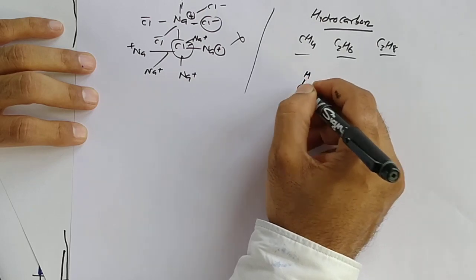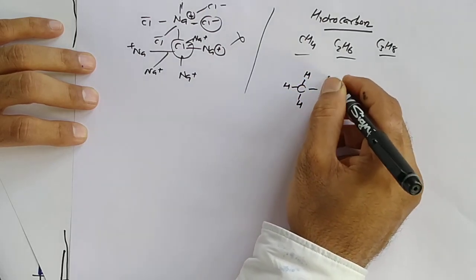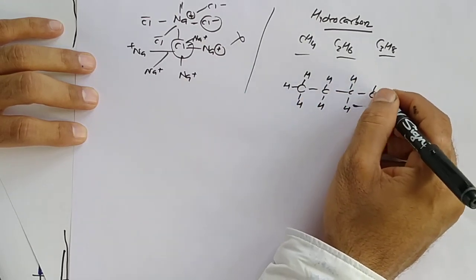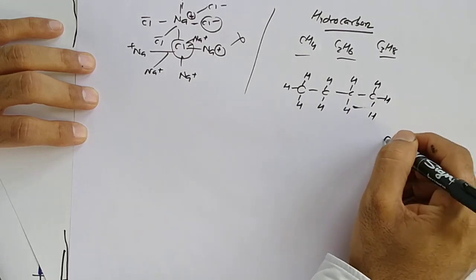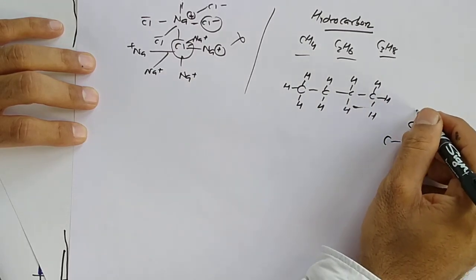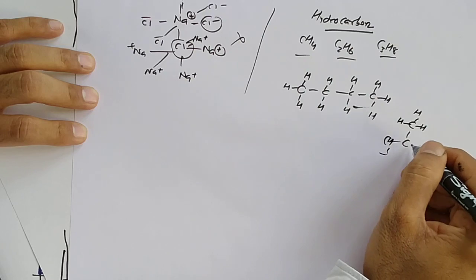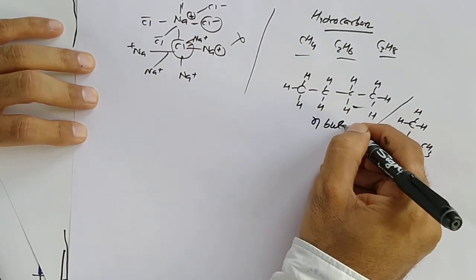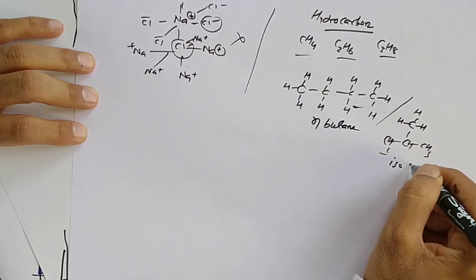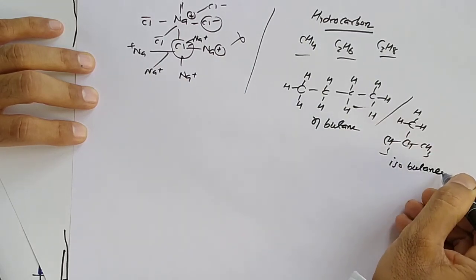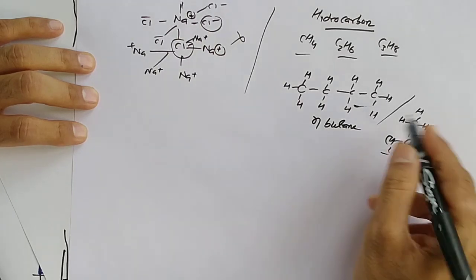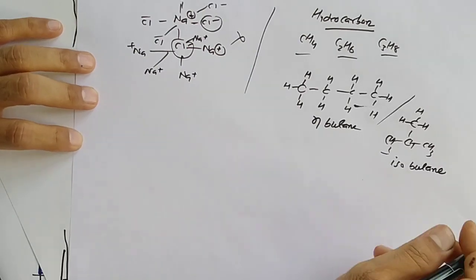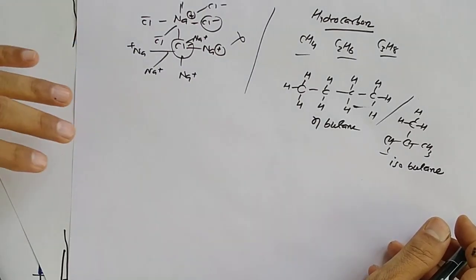But when we take butane, CH3, CH2, CH2, CH3, this is normal butane, and isobutane: normal butane and isobutane. So this arises due to the directional nature. Covalent bonds are directional, so they give isomerism.